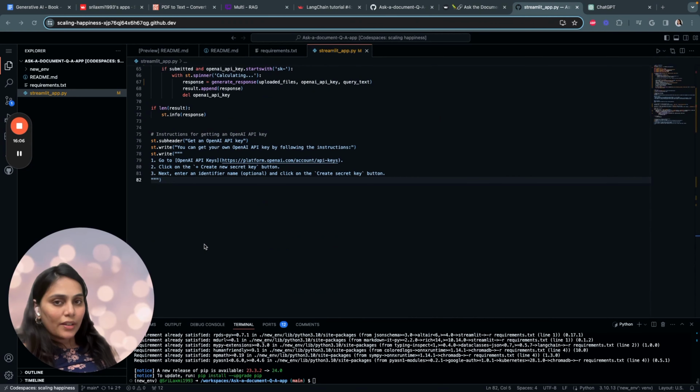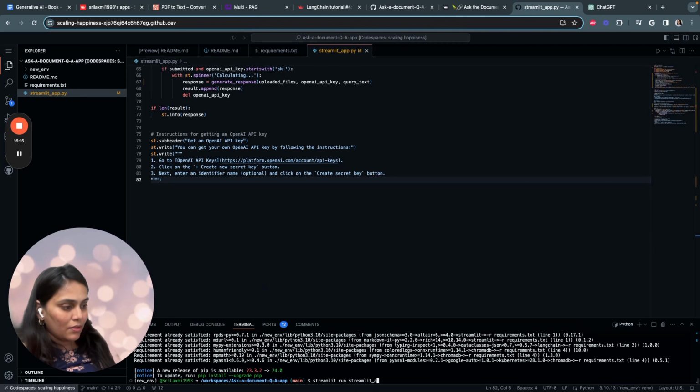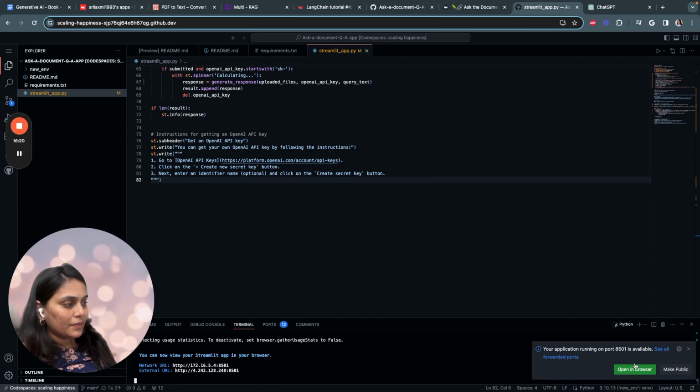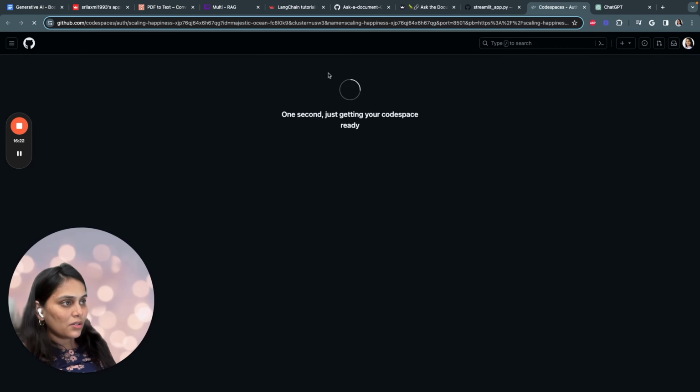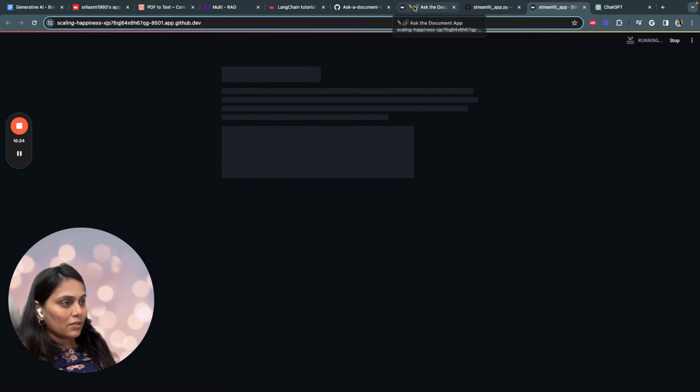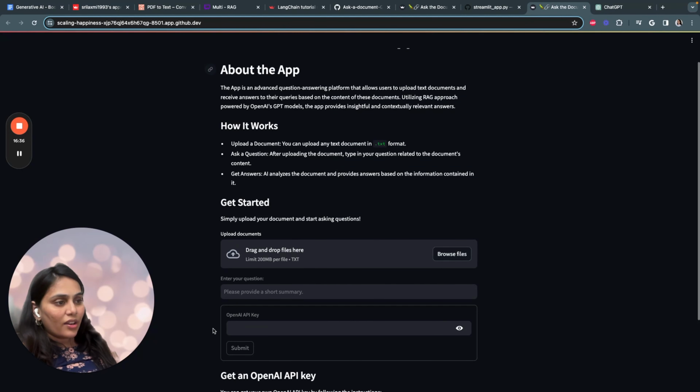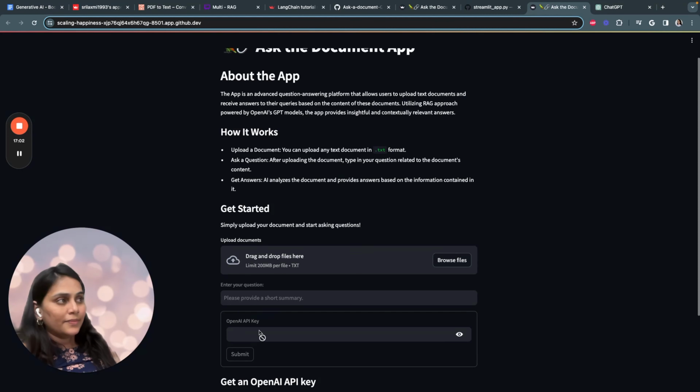Now that you're done writing the code, let's run the application. Run it with Streamlit, and then you open it in a browser. You see whether your application is working: upload your documents, enter your API key, ask a question, and see if the app is working. I already checked and it's working perfectly for me.